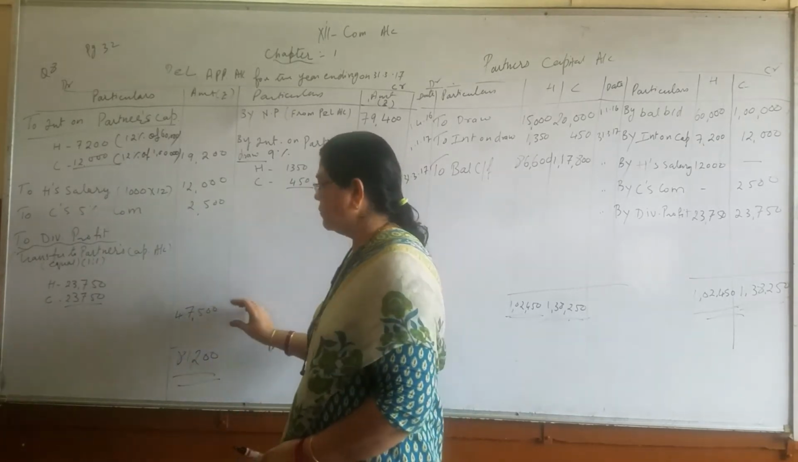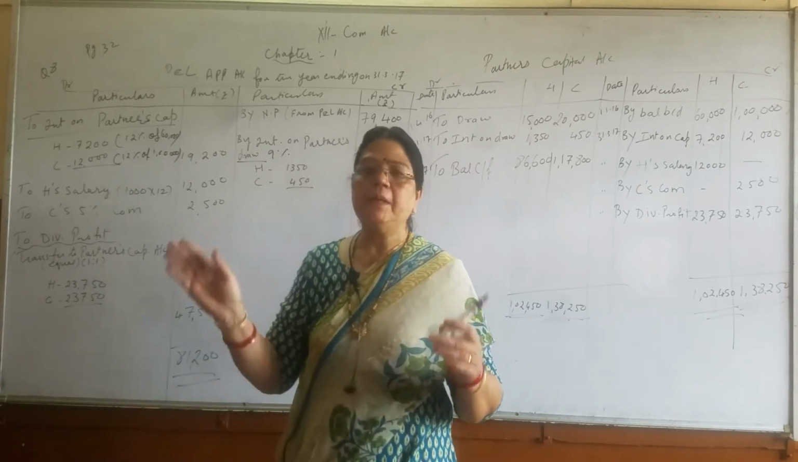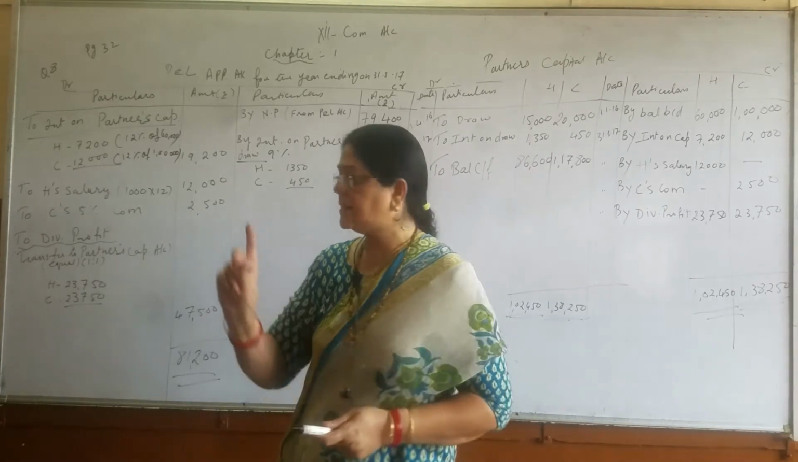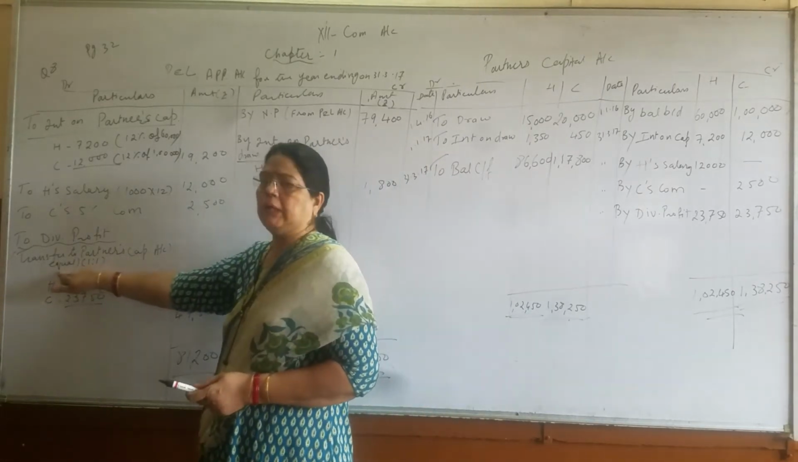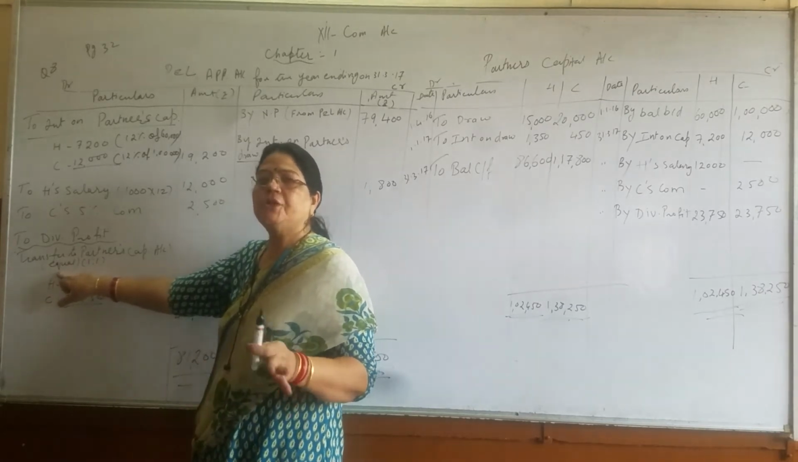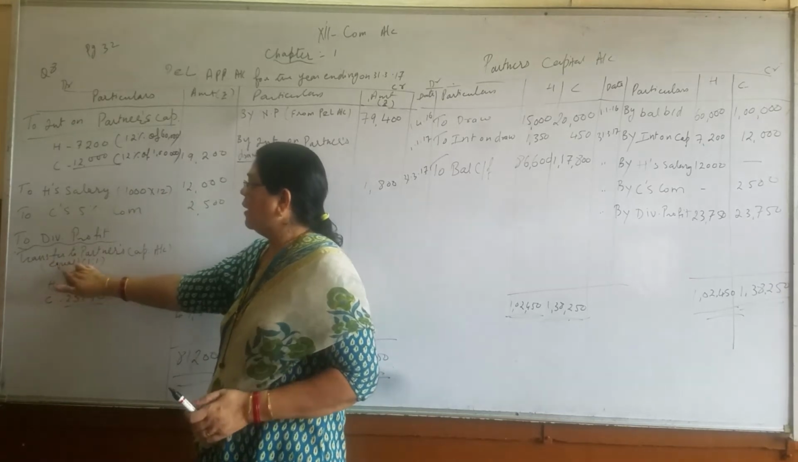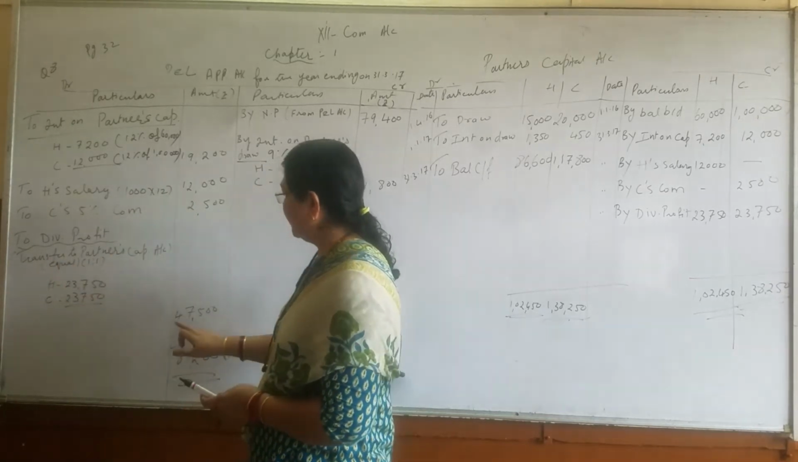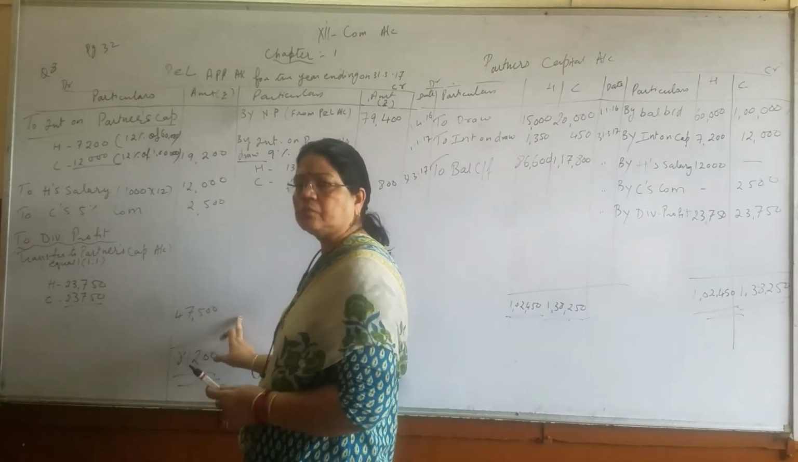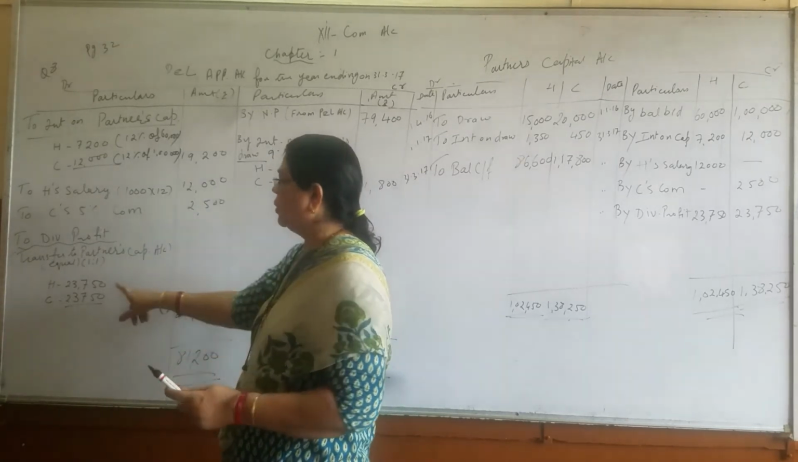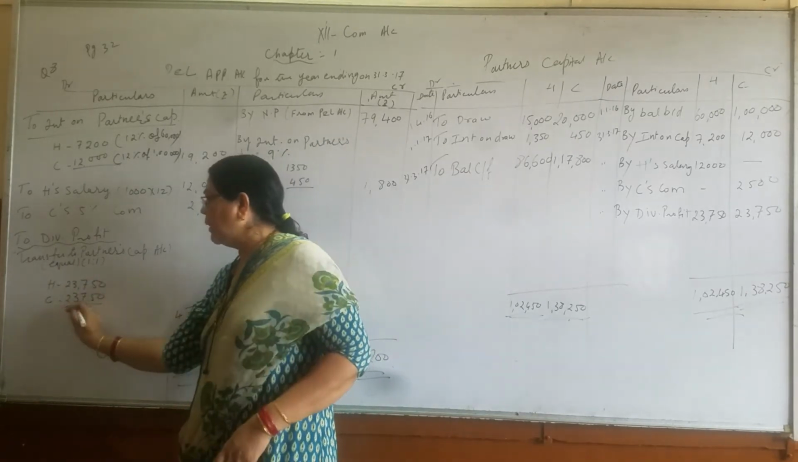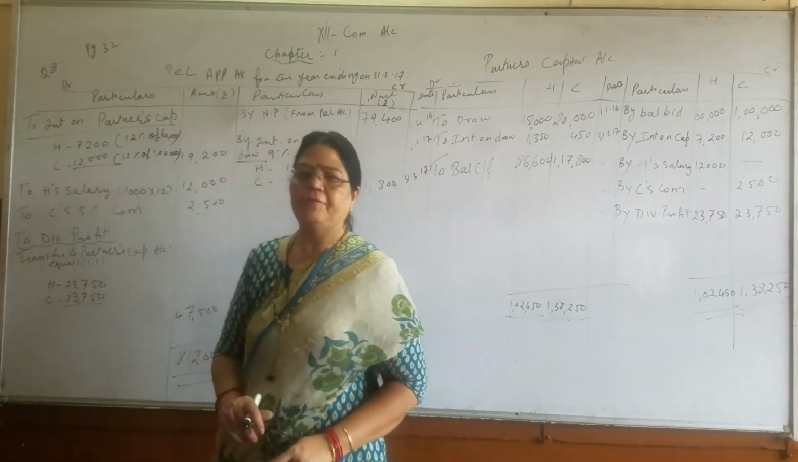This 47,500 is divisible profit, which you are going to divide among the partners equally, because your profit and loss sharing ratio is not given. So we are going to share equally. So 47,500 multiplied by 1 upon 2, half. So you will get the amount 23,750, and again equal, so 23,750.